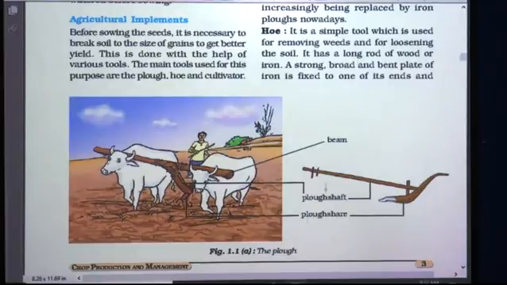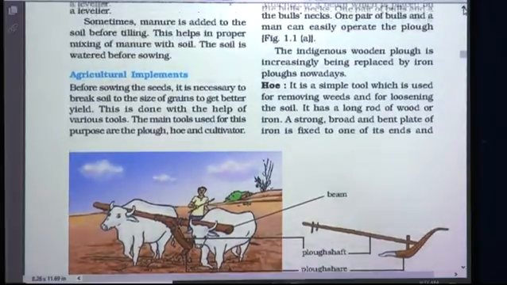So this is a plough. This is a triangular part called the plowshare. This is the long log of wood called the plough shaft, and it has a handle on one side and it is supported on the necks of these bulls, that is called the beam.